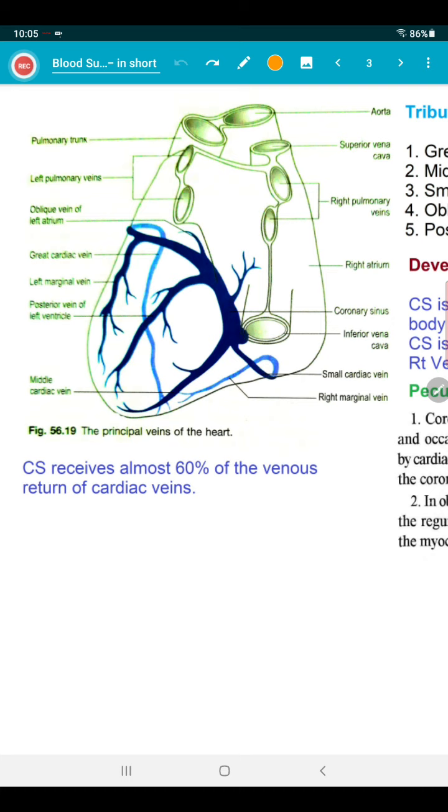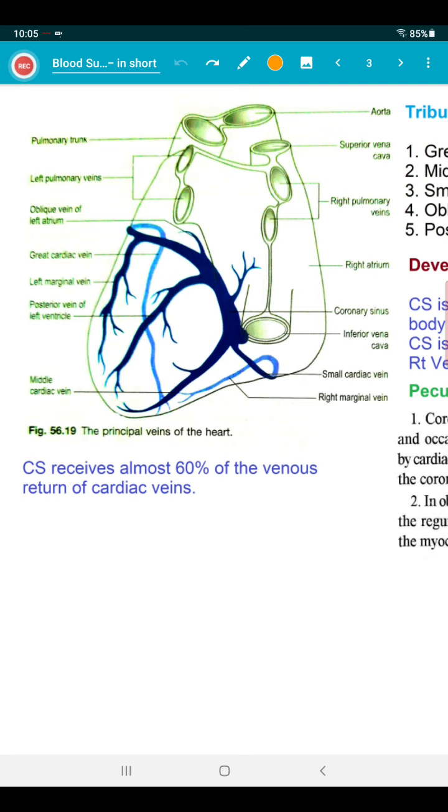Now coronary sinus conveys the greater part of blood from the left coronary artery, whereas the anterior cardiac vein receives most of the blood from the right coronary artery. The veins which do not join the coronary sinus, who are they? Anterior cardiac veins, venae cordis minimae. Already told 40% blood will be drained by them.